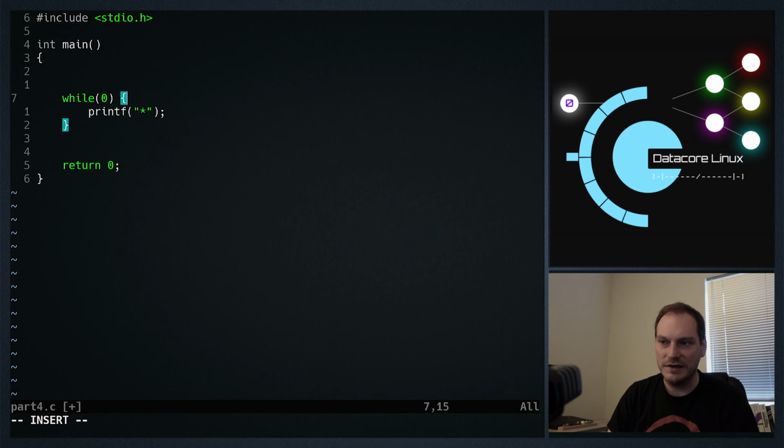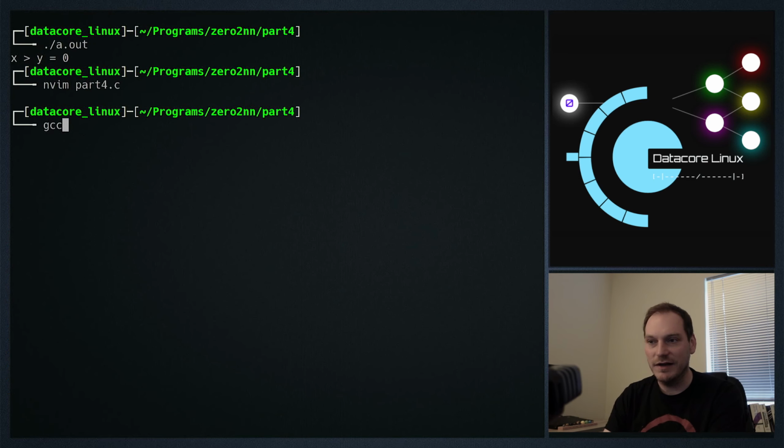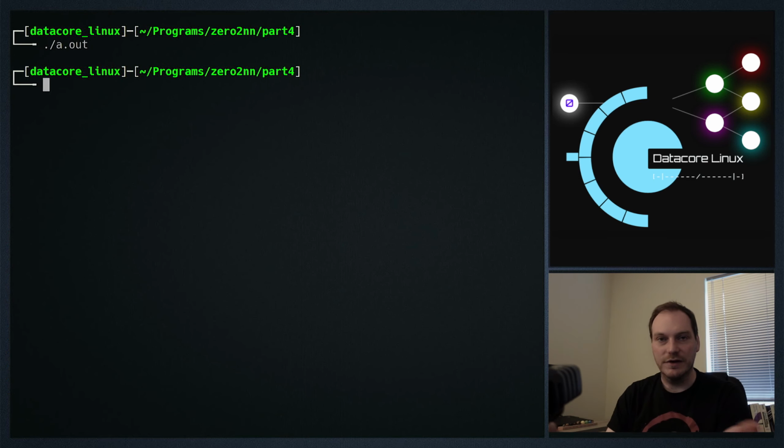any statements between this open curly brace and close curly brace we call our loop body. So this is the condition in here, and this is the loop body. This loop body will run if this condition is true. So if we put while 0, that's while false. So you can assume that nothing's going to run. So let's try that out. And sure enough, we don't get any output.